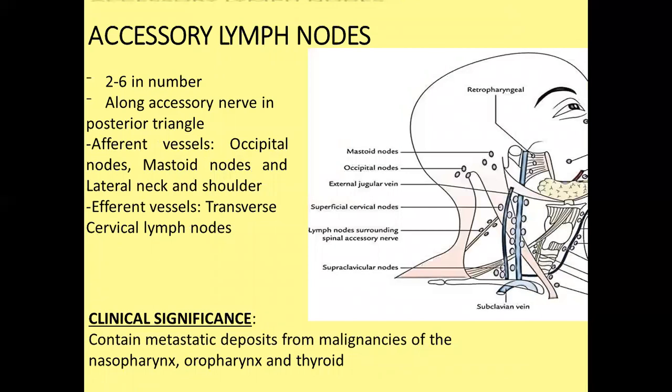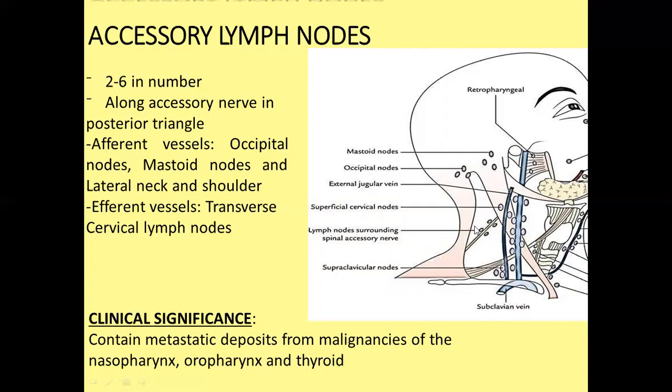Accessory lymph node. The accessory lymph node is related to the spinal accessory nerve, it surrounds the spinal accessory nerve, that is the accessory lymph node. It is situated in the posterior triangle. It receives lymphatic drainage from the occipital, mastoid, and lateral neck or shoulder. And it drains into the transverse cervical lymph node, which is situated here.